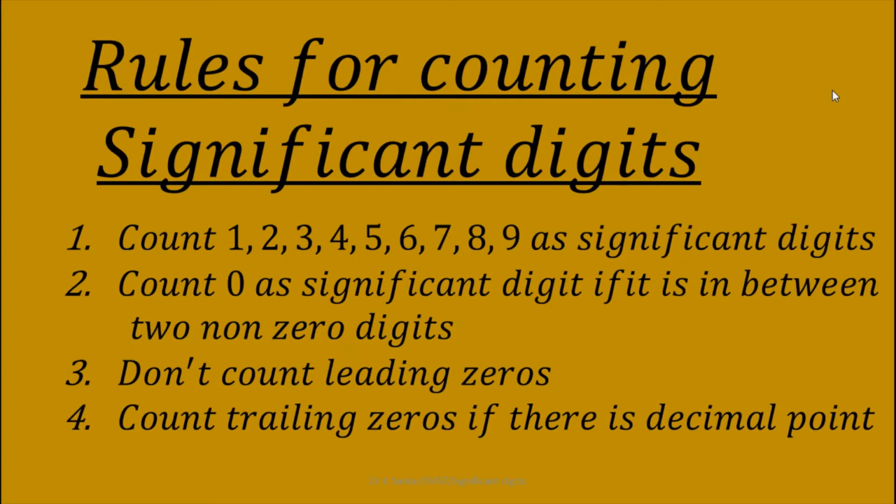Rules for counting significant digits. Rule number 1. Count 1 to 9 as significant digits. Rule number 2. Count 0 as a significant digit if it is in between two non-zero digits. Rule number 3. Don't count leading zeros. Rule number 4. Count trailing zeros if there is a decimal point.